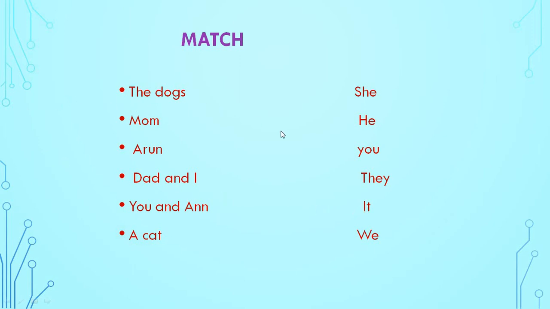See again, the dogs, they. Mom, she. Arun, he. Dad and I, we. You and Anu, you. A cat, it. Understood this? Yes or no?